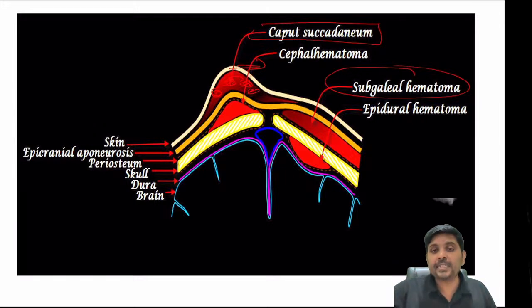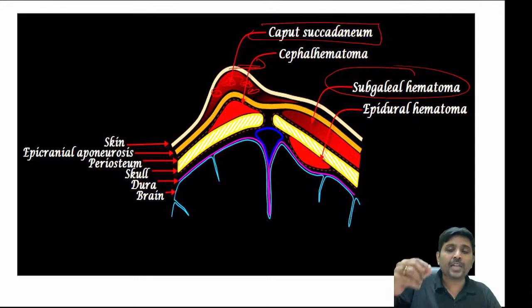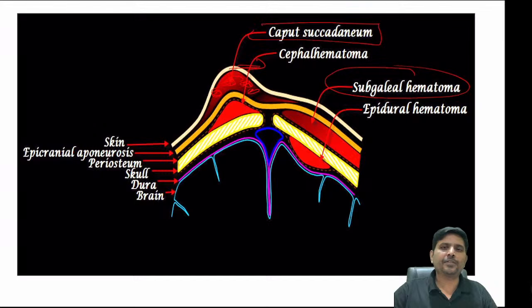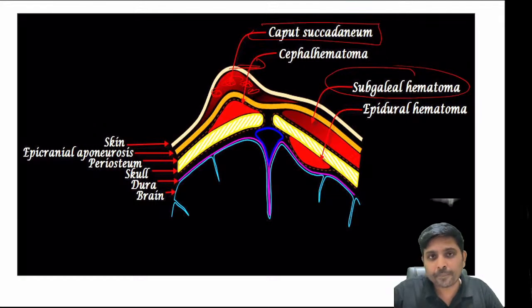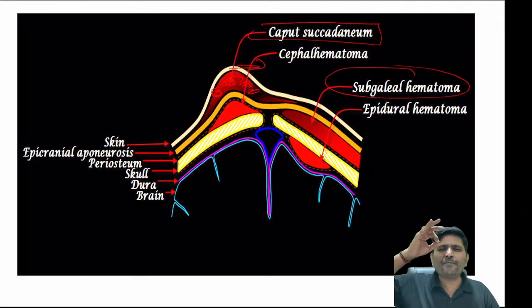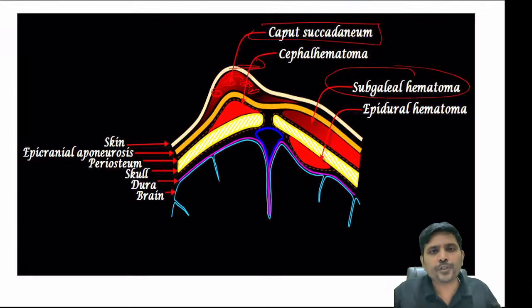Subgaleal means it is a diffuse bleeding under the entire calvarium, present below the galea aponeurotica. How do I know? The child will be very, very sick. Caput, the child will not be sick. Cephalohematoma, based on the forceps delivery, may or may not be sick. But in subgaleal bleed, the child will be invariably sick because it is a diffuse bleed that occurs due to